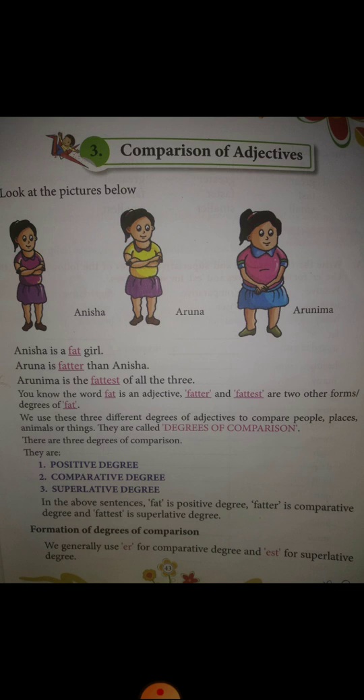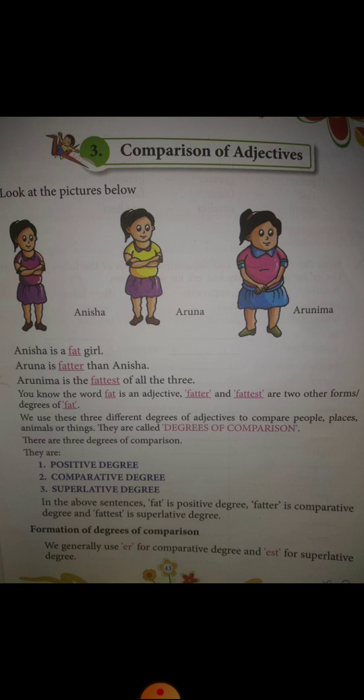Alright. Now students, there is an exercise given on page number 44 of your English 1 book. You can see there are a few examples given. Tall, taller, tallest. So tall is positive degree, taller is comparative degree, and tallest is superlative degree.